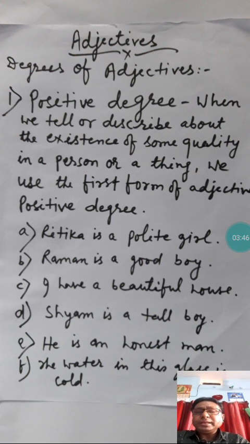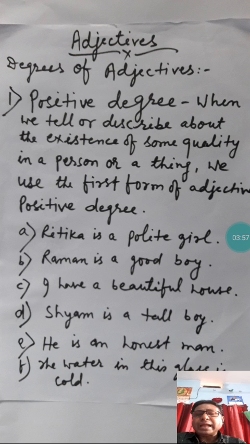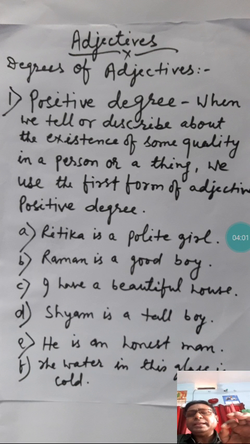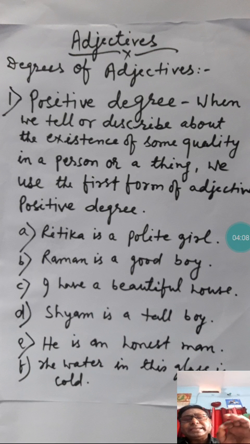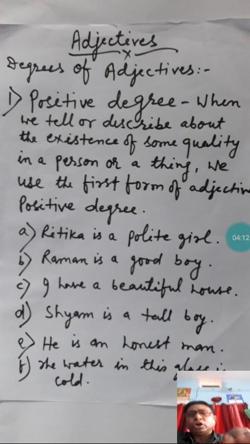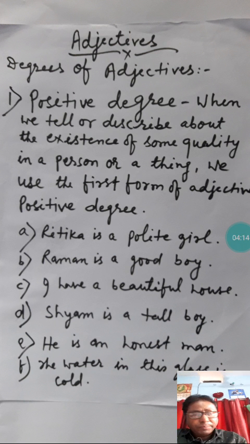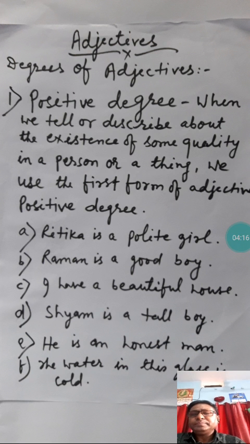What is positive degree? When you use the first form of the adjective, that is called positive degree. Positive degree tells or describes the existence of some quality in a person or thing.